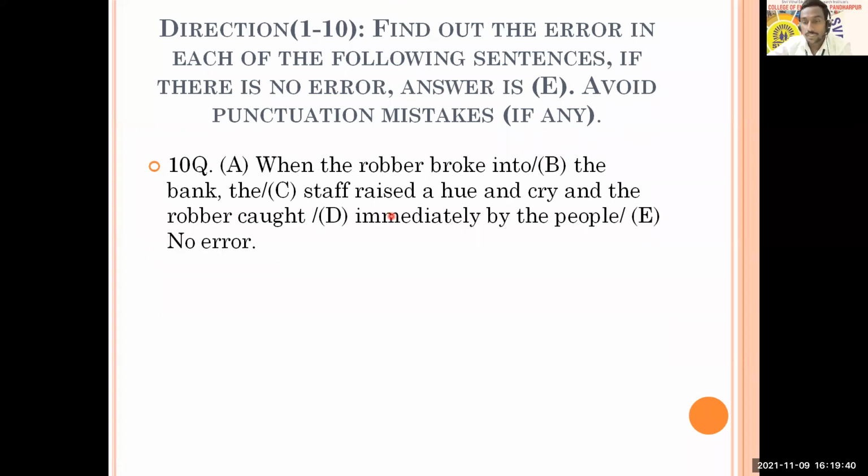All right, with this, there is last question for today. This is last question. All of you will read it, answer it, and we'll stop here today. So when the robber broke into the bank, the staff raised a hue and cry, and the robber caught immediately by the people.